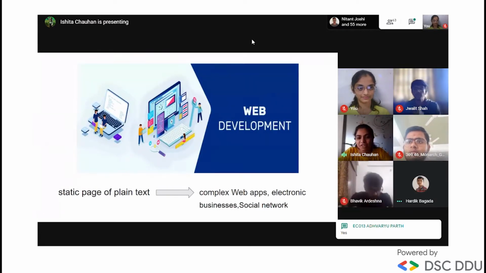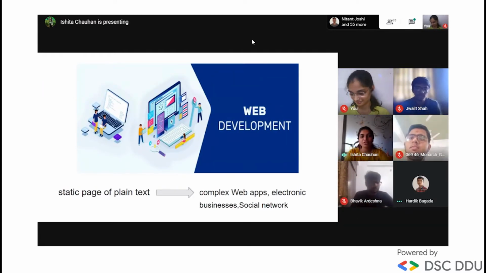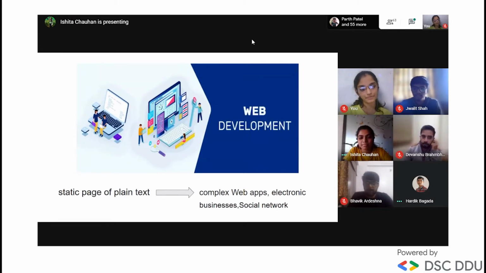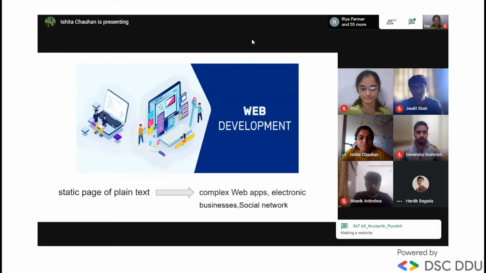Okay, let's start with the word web development. Guys, what do you understand by web development? You can write in the chat box if you know. Anyone? Okay, no one. So web development is the work involved in developing a website for the internet. It can range from a static web page to complex web apps.